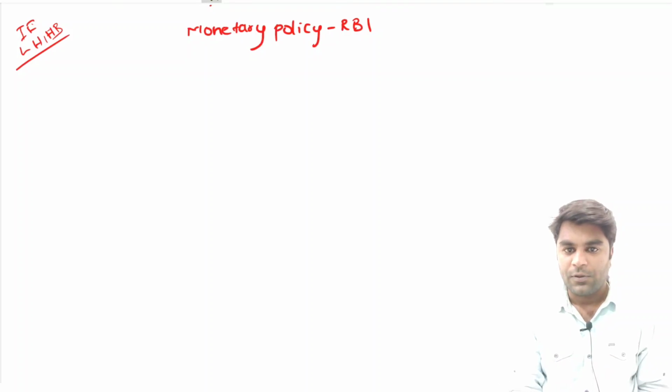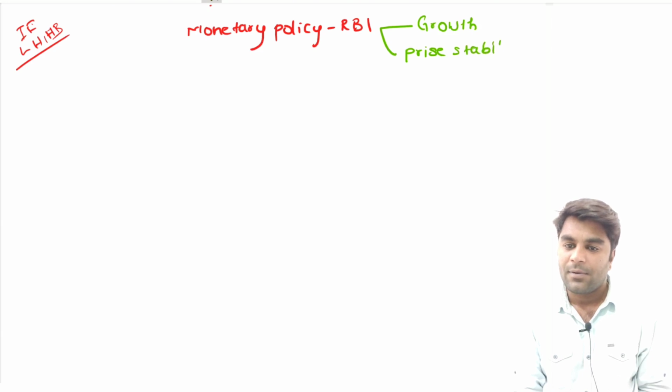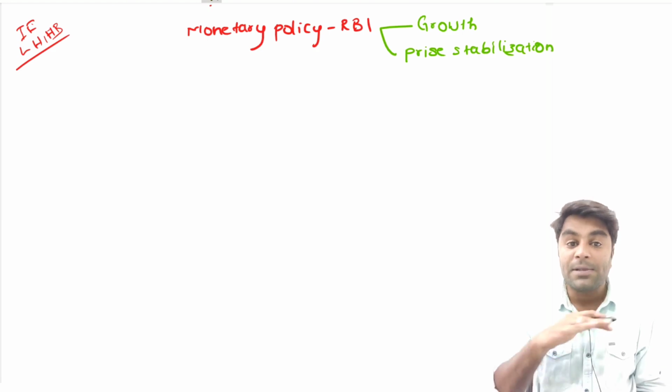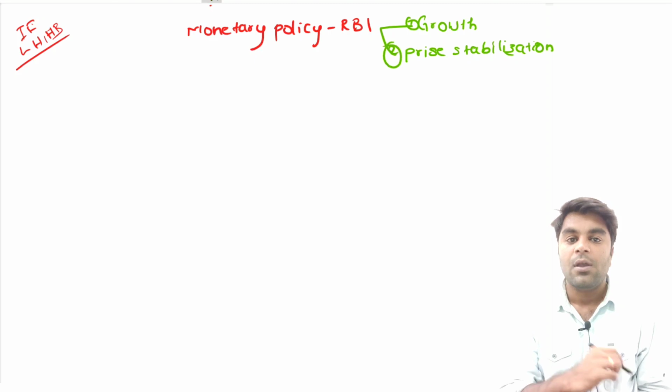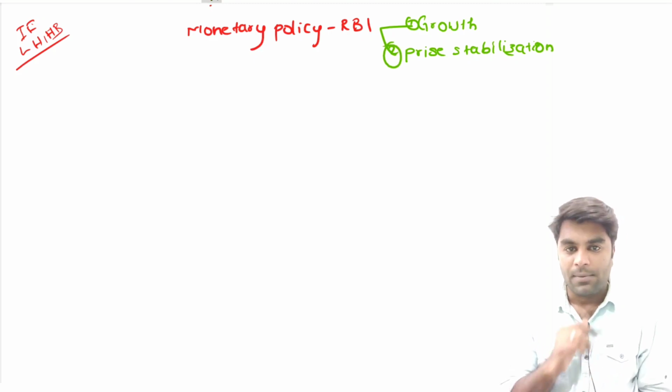The objectives of the monetary policy of RBI are achieving growth in the economy as well as price stabilization. Achieving growth and maintaining stabilization of prices are the two important objectives of the monetary policy of RBI.